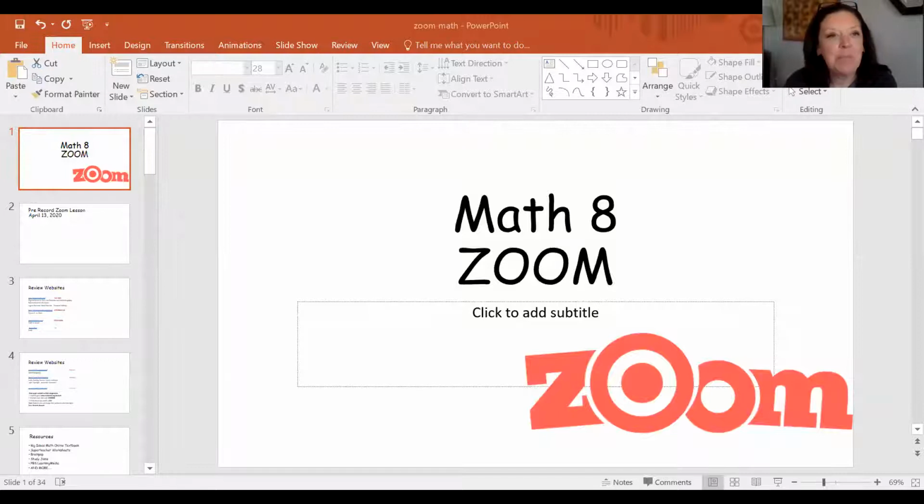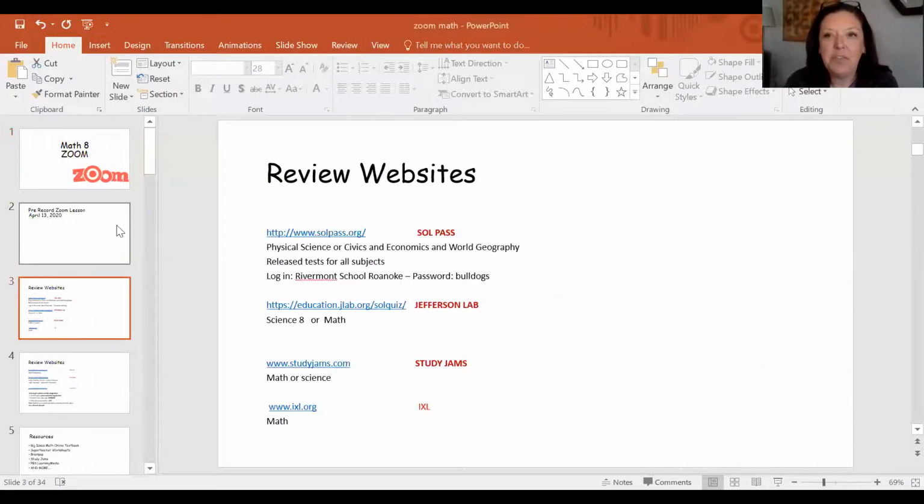We are going to today look at the agenda for this, at least the next few days. What I'm going to ask you to do first of all is just review the websites. These websites I've shared with you in the last mailed out packet. They are also going to be mailed to you again in a second packet that you should be receiving within the next day or so. If you don't receive it, then please let me know.